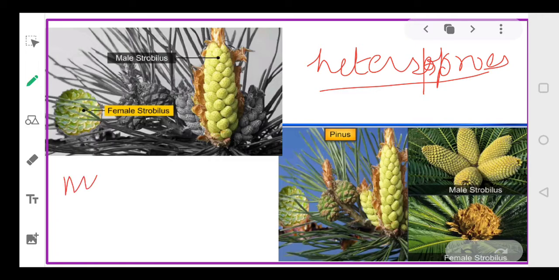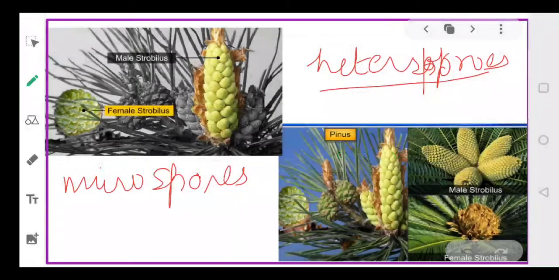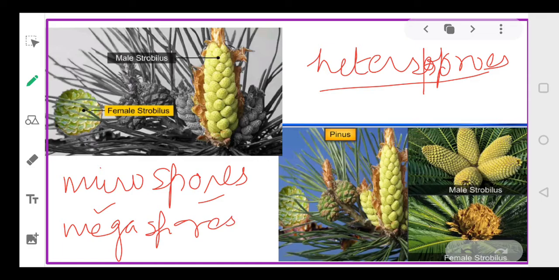So they bear different types of spores. One is called the microspore, another is called the megaspore. And these microspores and megaspores are arranged spirally on the plant, and then they form a structure which is called strobilus. Microspores will form the male strobili, and megaspores will form the female strobili, and